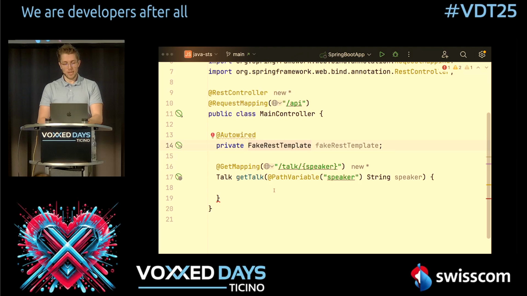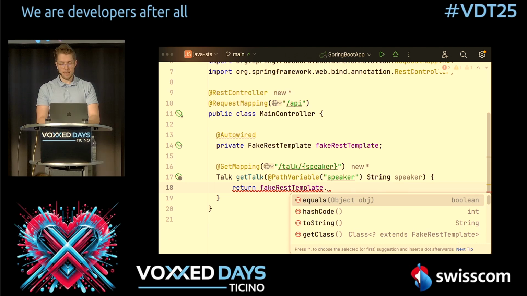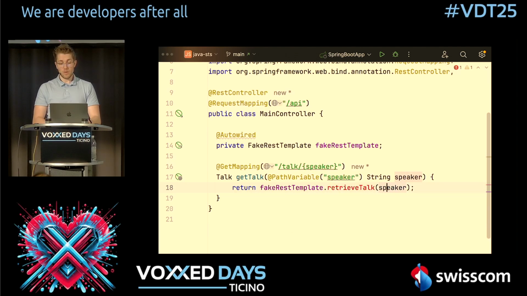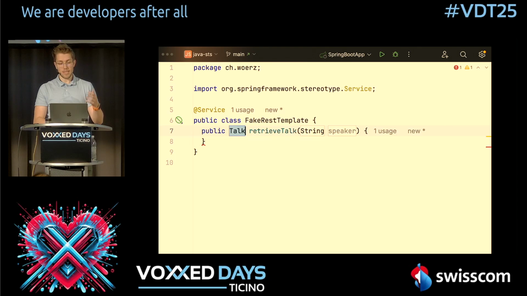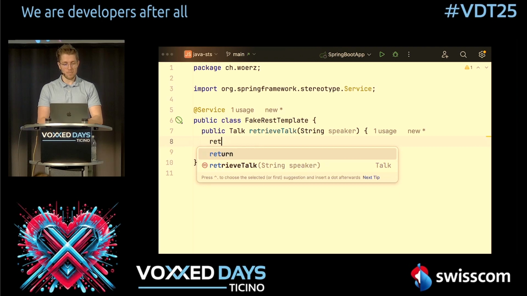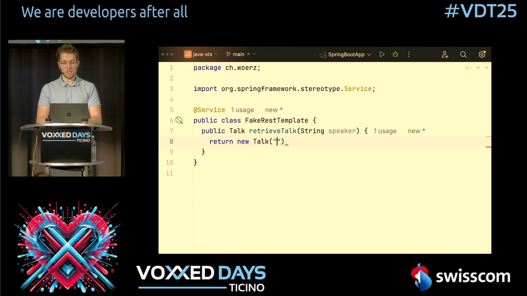In here we call our fake REST endpoint: return fake REST template, retrieve talk, and we pass the speaker. What retrieve talk does is return a normal talk object: return new talk, talk for speaker, and then our speaker.